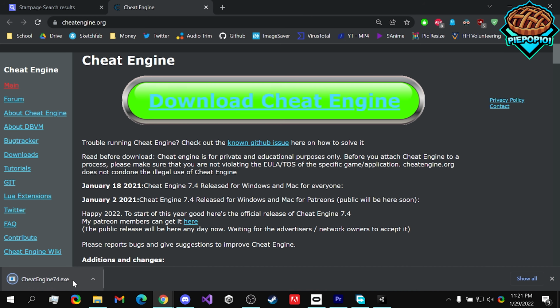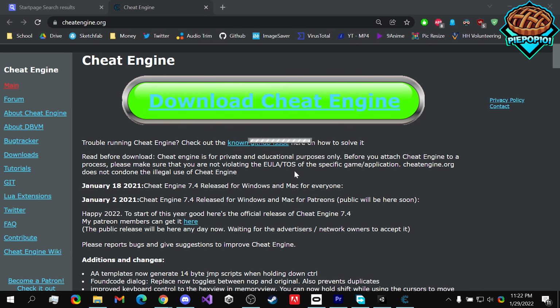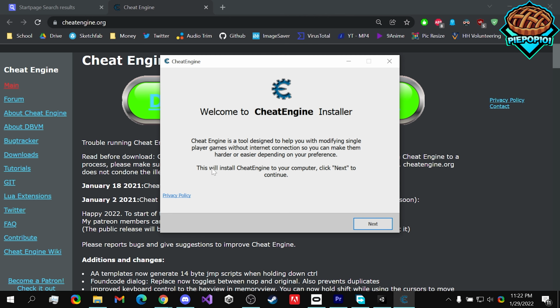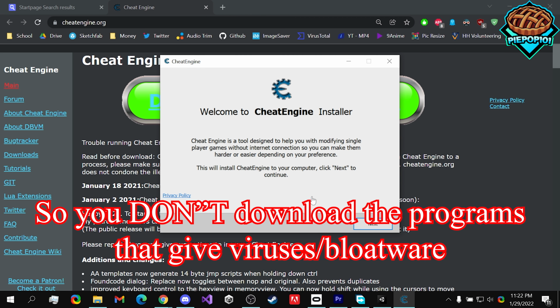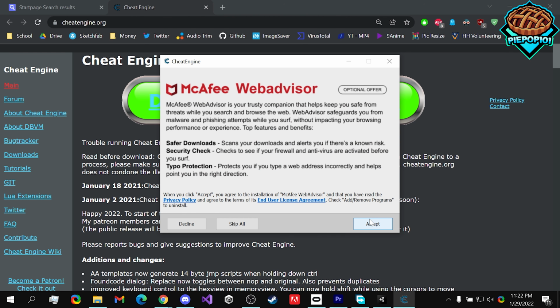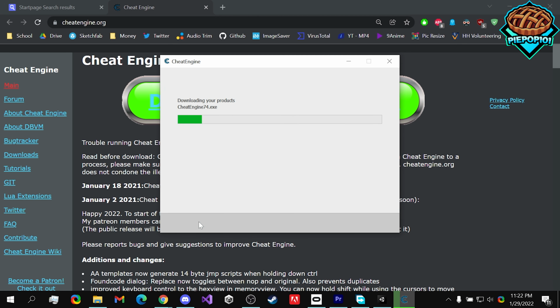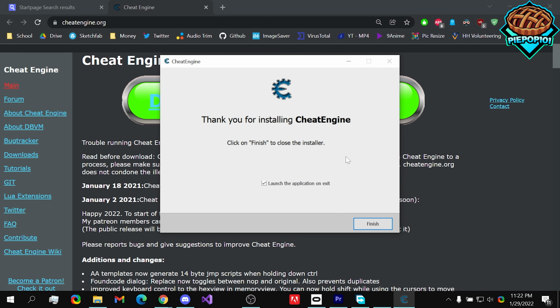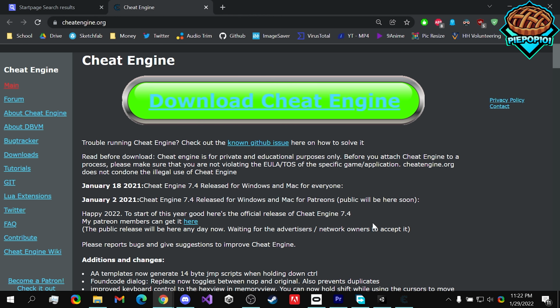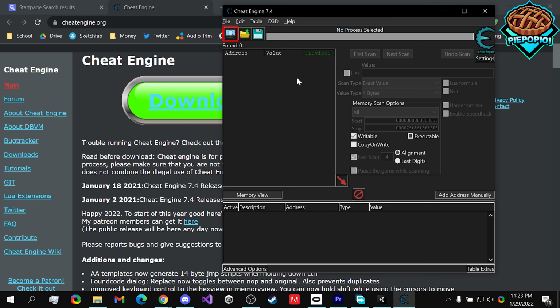Cheat Engine will download. Click to open it, hit yes, select OK. Now we're going to go through the specific steps to make sure you only download Cheat Engine. Hit next, decline, and allow it to download. There you go. You've installed Cheat Engine only with Cheat Engine, none of the other stuff that causes viruses. Now we hit finish, and here we go.